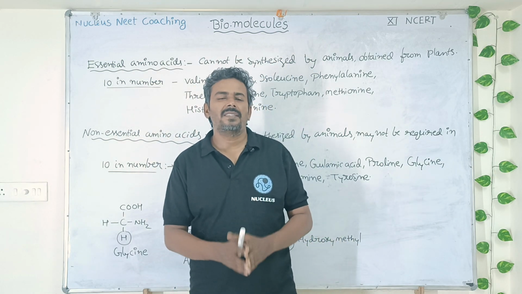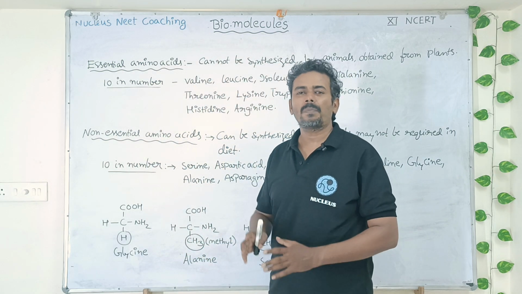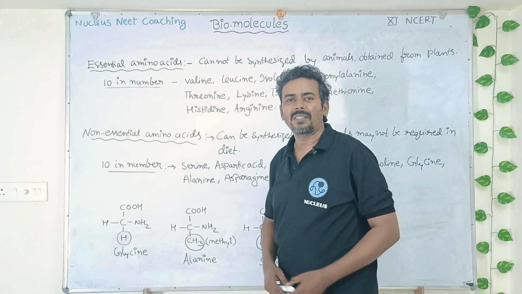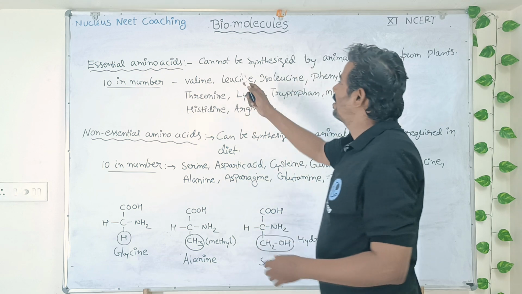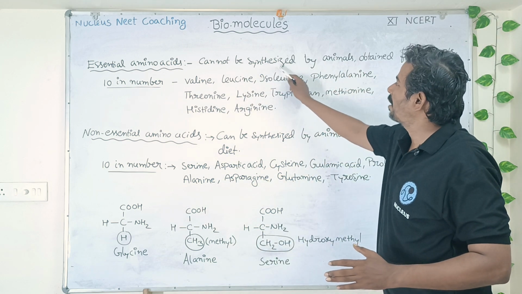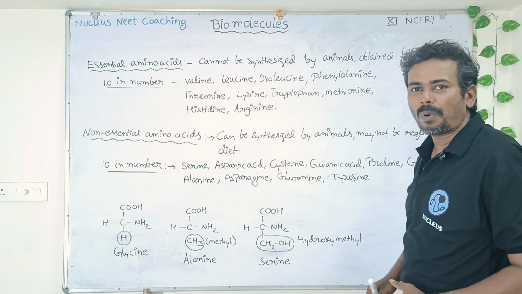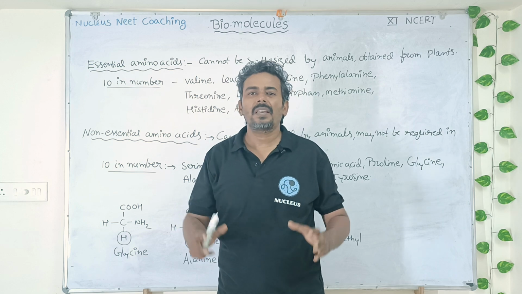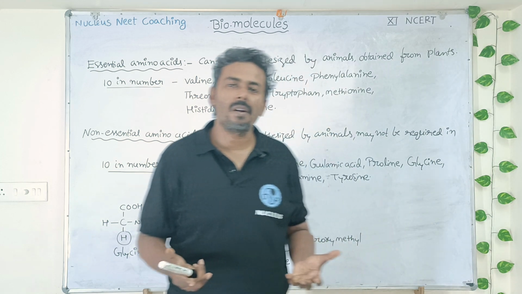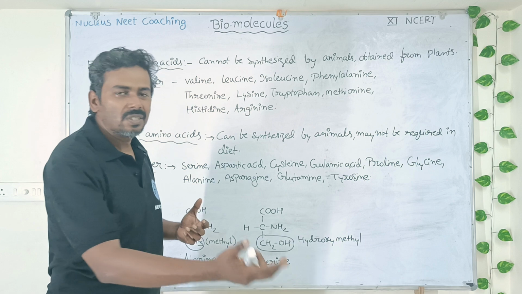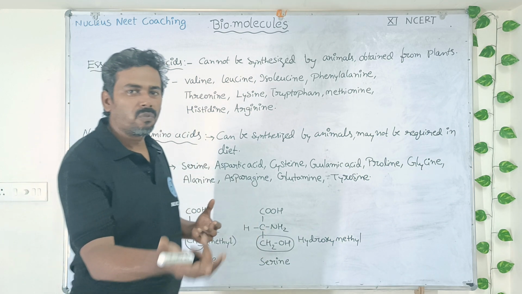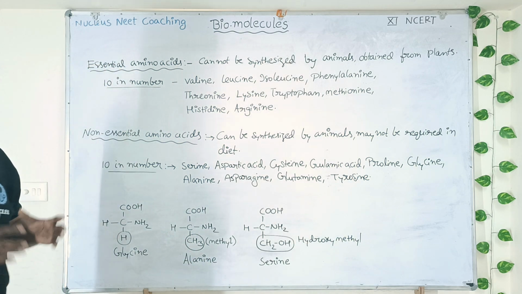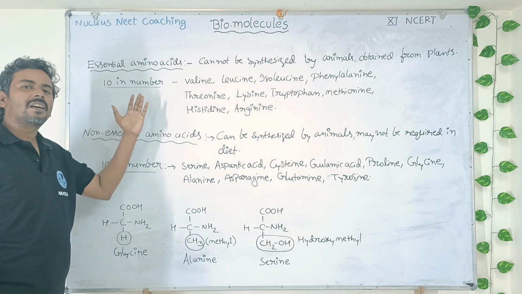My dear students, amino acids can be grouped into two types based upon their essentiality. Essential amino acids, non-essential amino acids. What are essential amino acids? Essential amino acids are those amino acids which cannot be synthesized by animals in their body, and they are obtained from plants. Those amino acids which animals cannot produce within themselves, within their body, and they have to take those amino acids from external source in the form of food from the plants, then we call those amino acids as essential amino acids. And there are 10 essential amino acids.